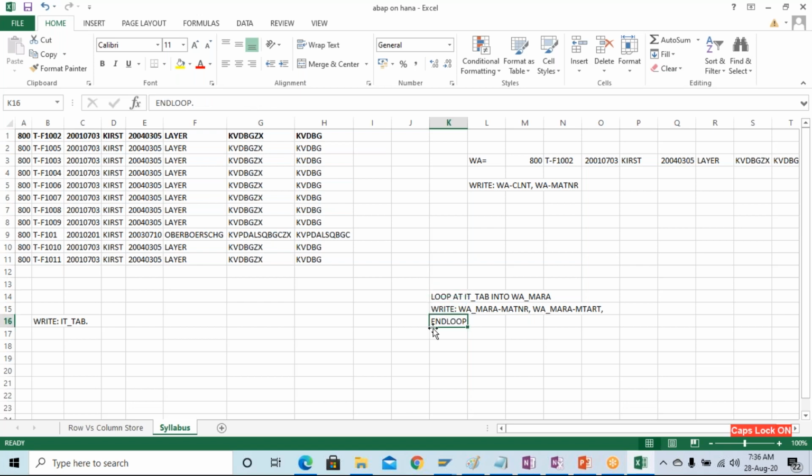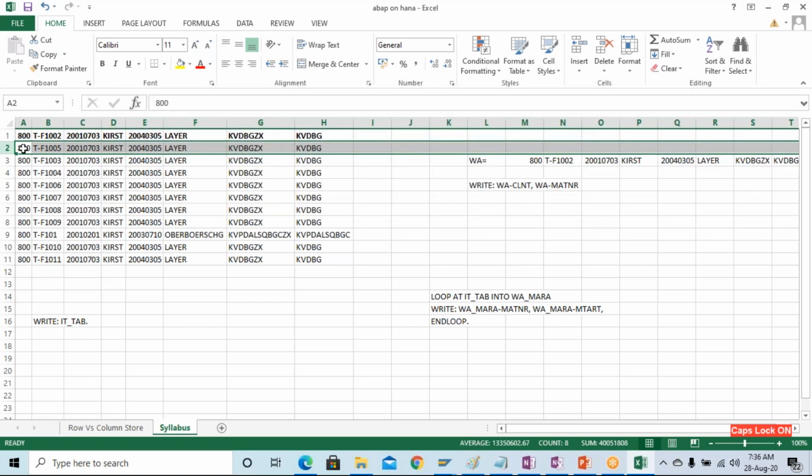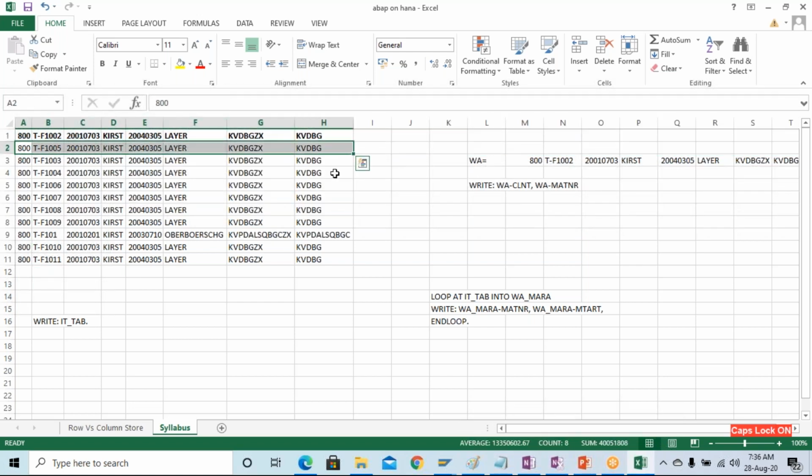This loop should be closed with END LOOP, so that the compiler will understand that the loop statement ends here. Again, control will come over here. After executing this WRITE statement, as soon as the system encounters this END LOOP, it will go and check internally if some more records are there in this internal table. It will find there are still 10 records, so it will put the second record from the internal table into this work area, and it will print.